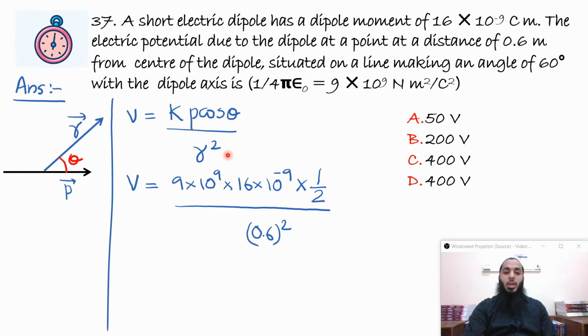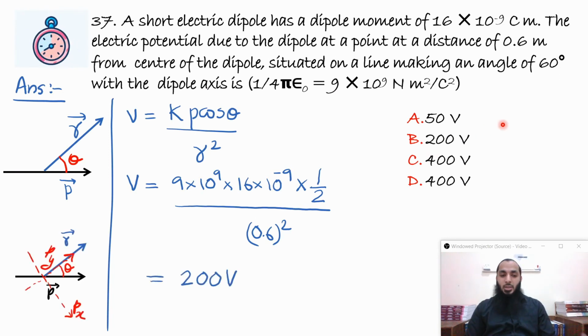K is 9 into 10 raised to 9, P is 16 into 10 raised to minus 9, and cos 60 is half, then R is 0.6, so R square is 0.6 square. If you calculate, 10 raised to 9 and 10 raised to minus 9 will get cancelled. 16 by 2 will make 8, then 0.6 square will give you 0.36, and accordingly if you calculate, you will get the proper answer. So the answer will come out to be 200 volts.